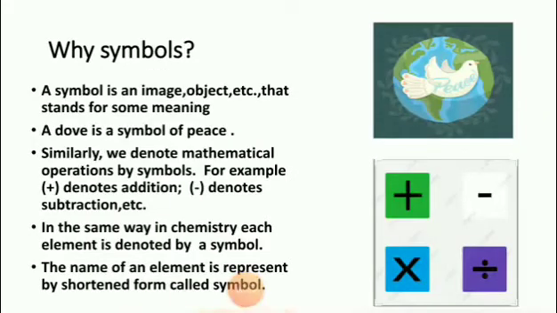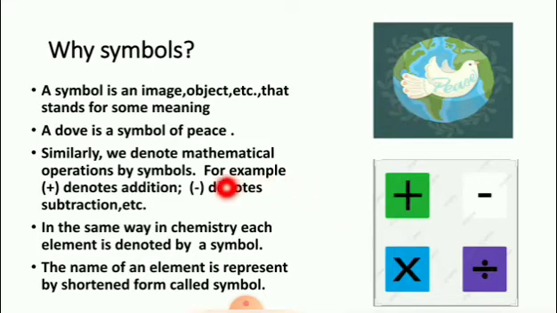Next, why do we use symbols? A symbol is an image, object, etc. that stands for some meaning. For example, a dove is a symbol of peace.